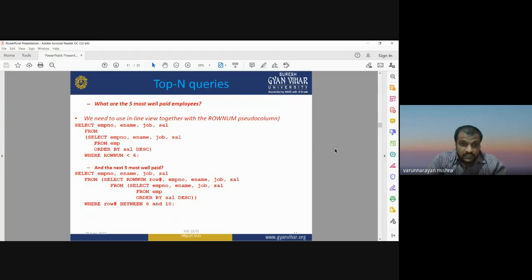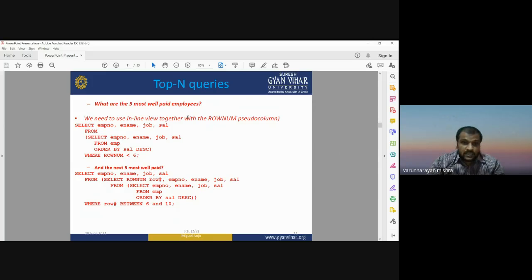Top n query means if you want to have multiple queries, you first define the priorities. Like if you are having 5 subqueries, you can prioritize your questions, like what is the first number question, second number question, third number question, fifth number question. So top n query means if you are having multiple subqueries, then you can categorize them on the basis of their importance and significance.